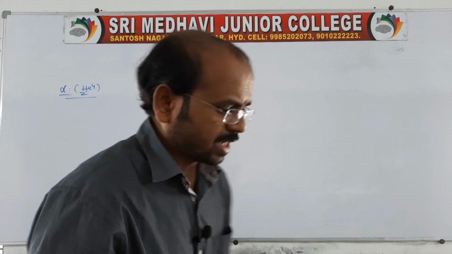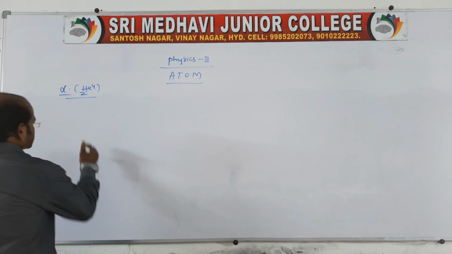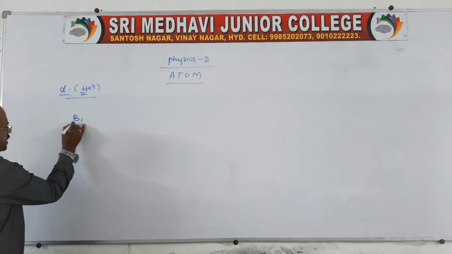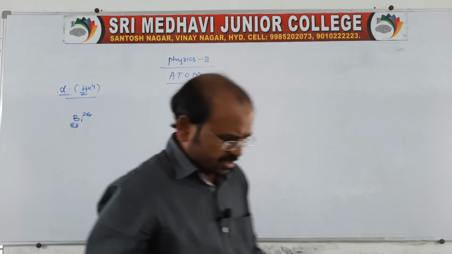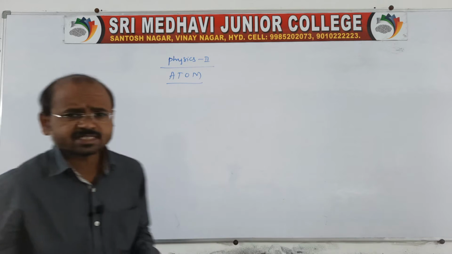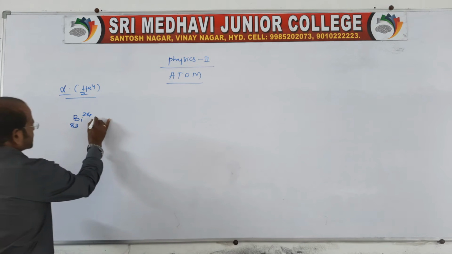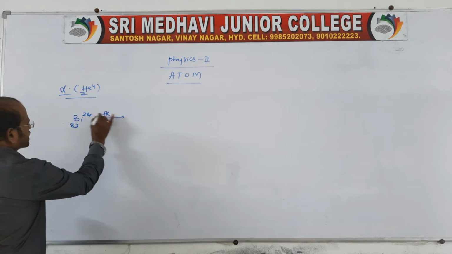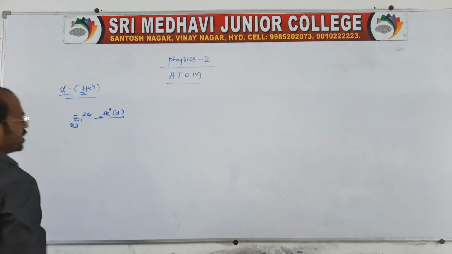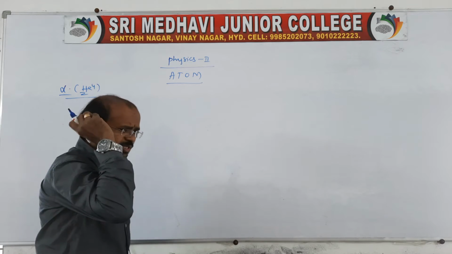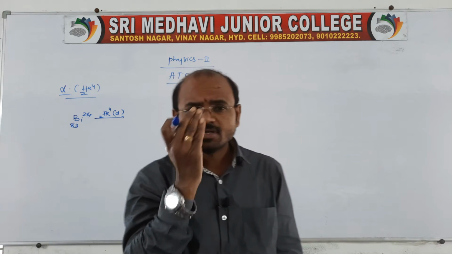I will give you the diagram. This bismuth 83-214 is a radioactive substance, from which alpha particles, He-4, are emitted. Rutherford explained on the basis of this setup.